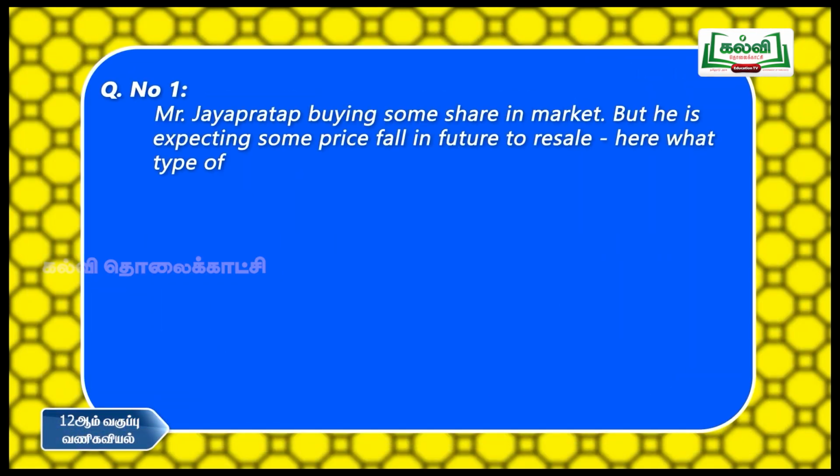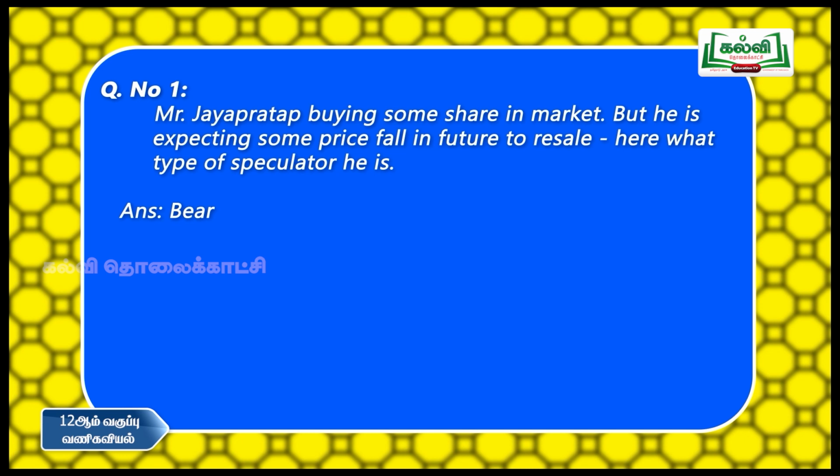Mr. Jayapradap is buying some shares in the market, but he is expecting some price fall in future to resell. Here, what type of speculator is he? We all know very well we have 4 types of speculators: bull, bear, stag and lame duck. Here the answer is bear, because this type of speculator always expects some price fall in future to buy the shares in the market. So the answer is bear.